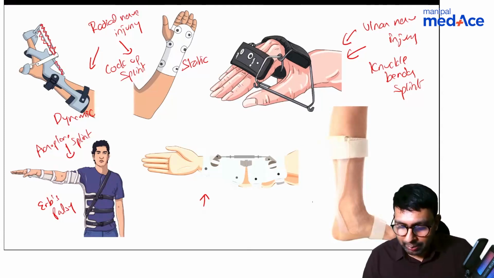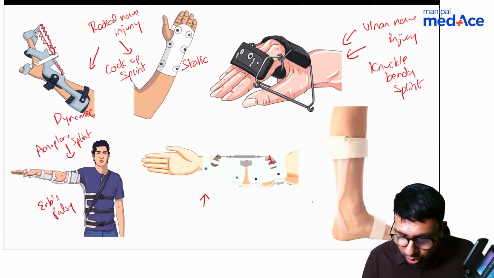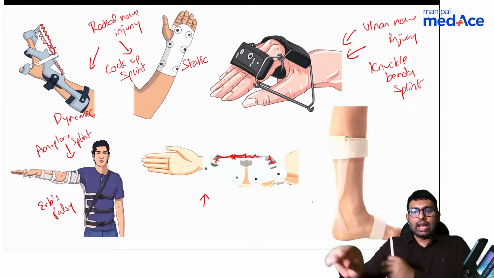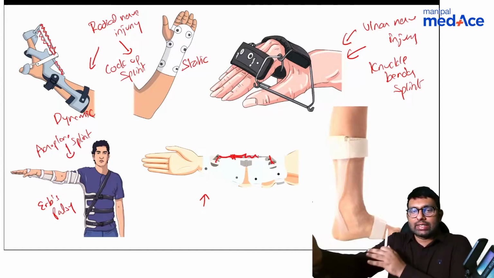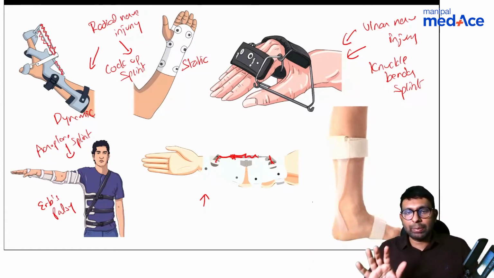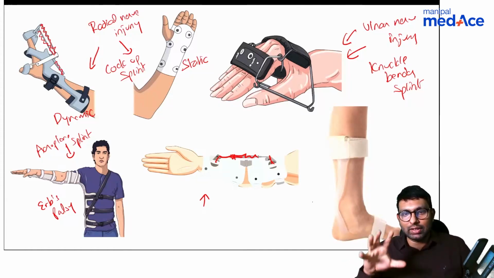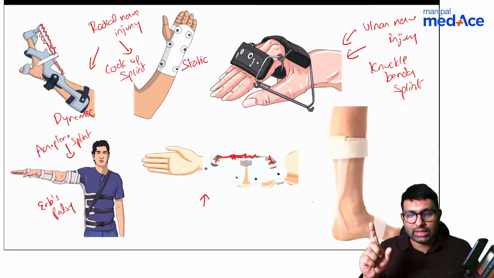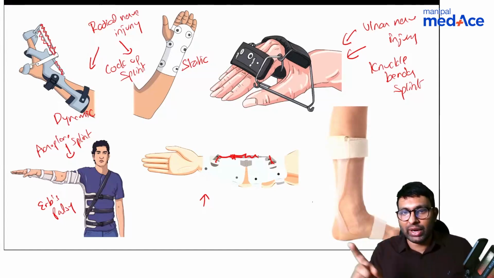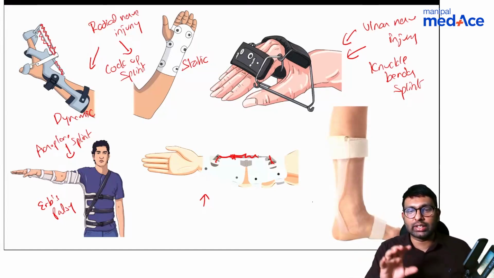So what is happening here? Can you see how there are two rods, and connecting to that is this turnbuckle mechanism. So what this does is it gives some amount of extension at the elbow region. What happens in Volkmann's ischemic contracture? Your muscles have lost their length. They've contracted. These muscles have lost their elasticity and it has become fibrous. That is called Volkmann's ischemic contracture, because of which you will have this clawing effect.